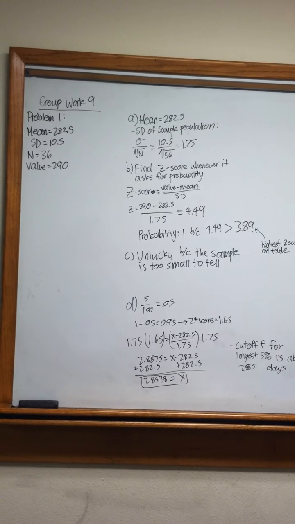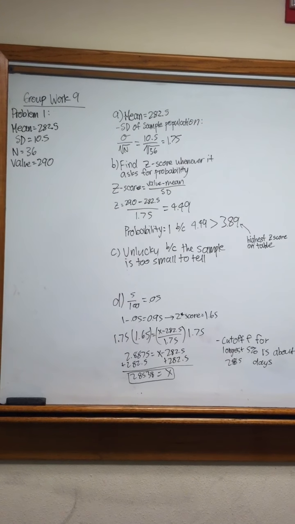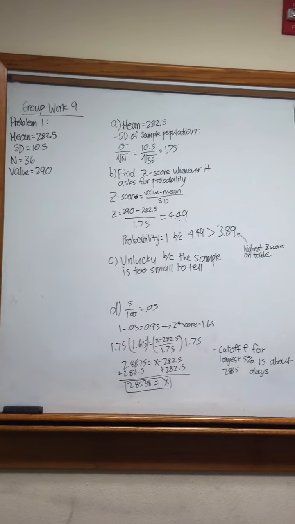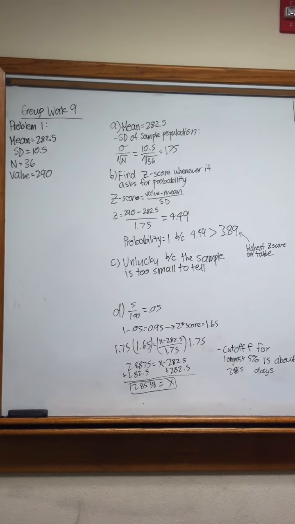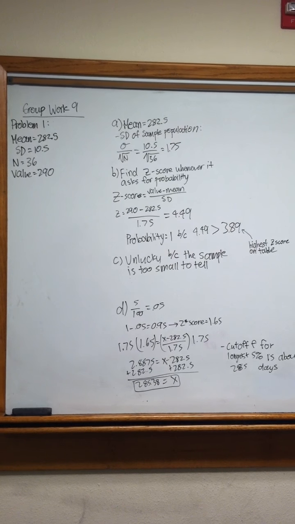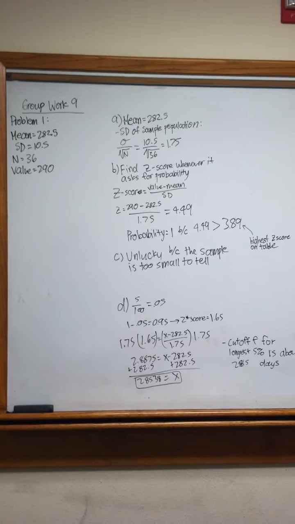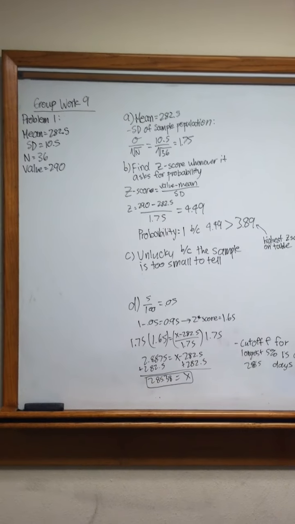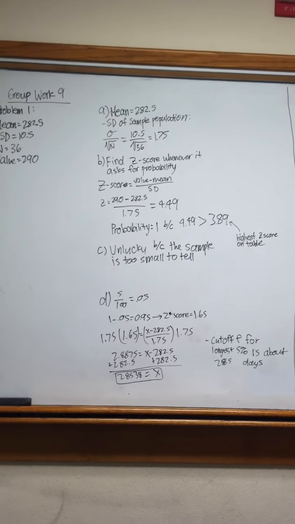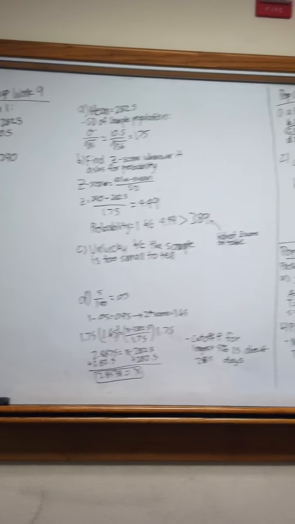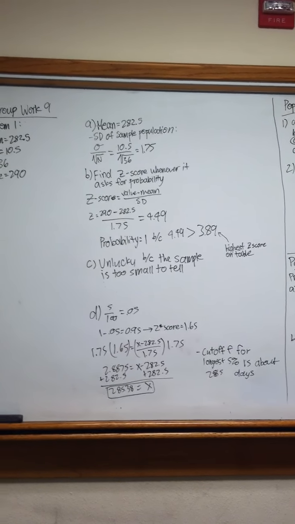So in this case, we already know our mean, which is 282.5. The only thing that we need to do for A is find the standard deviation of our sample population. So we would use the equation: our population standard deviation, which is 10.5, divided by the square root of n, our sample size, which is 36. And as you can see, the standard deviation of our sample population is 1.75.